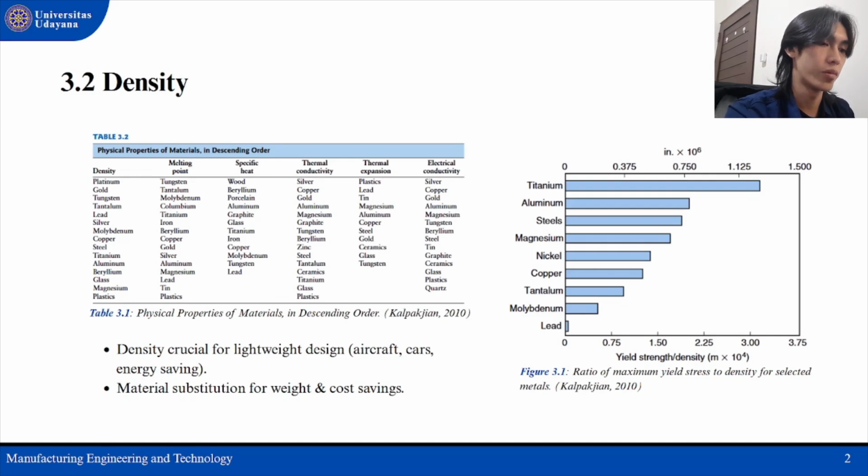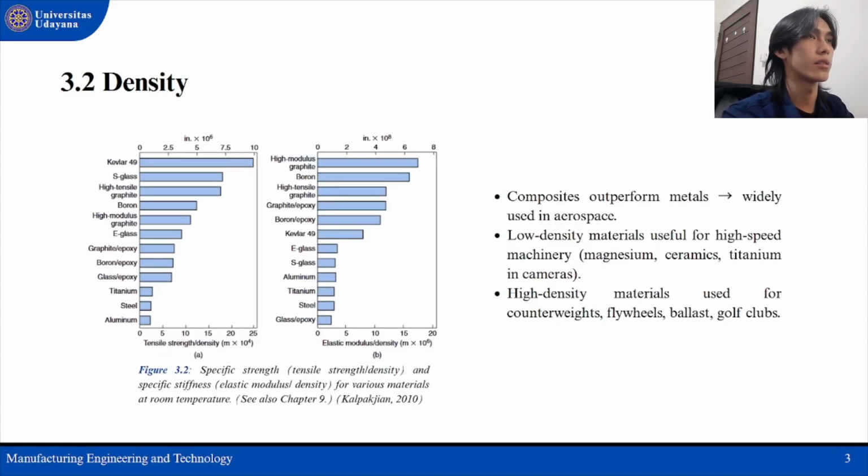You can see on the table they have material density, melting point, specific heat, and thermal conductivity. So you can see the yield strength and density for materials like titanium, aluminum, steels, magnesium, nickel, and all of them. So next slide, steel density.